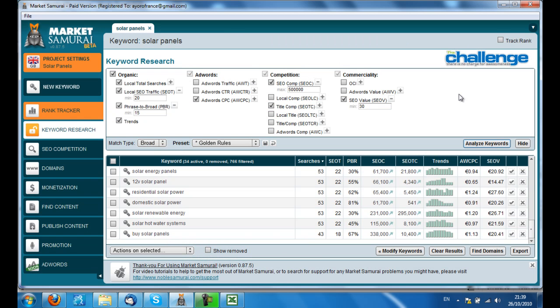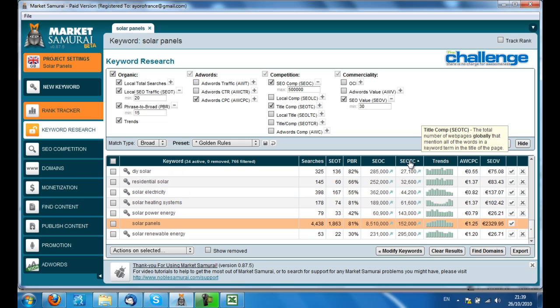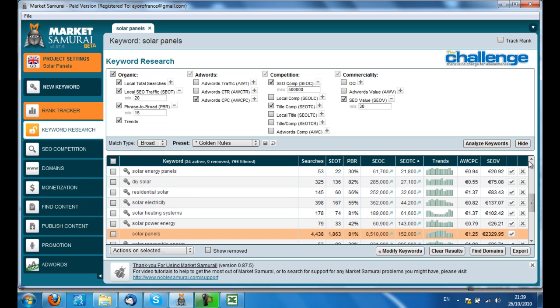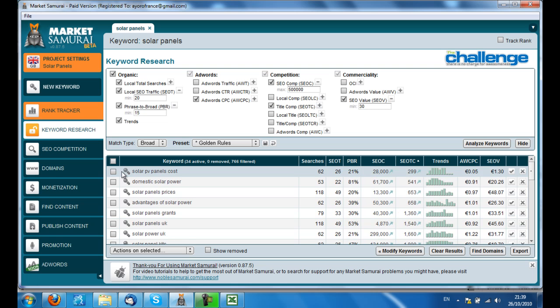Okay, so that's turned up, and we'll just sort again by title competition. So PV is the short form for photovoltaic that we had before. PVR is pretty low. Domestic solar power.